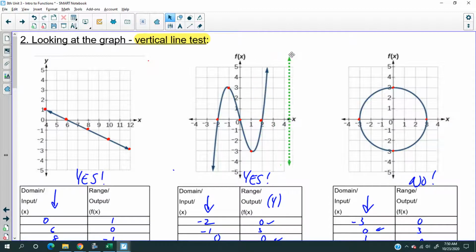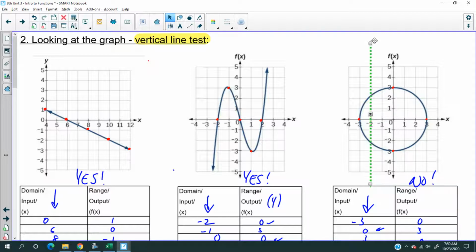Now, let's see what this looks like for something that does not pass the vertical line test. Look, that's 1 point. But watch. Here, this green line touches the circle graph here and here. That's 2 points. That's no good.